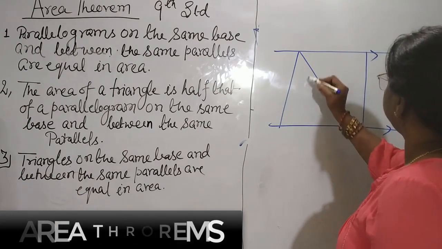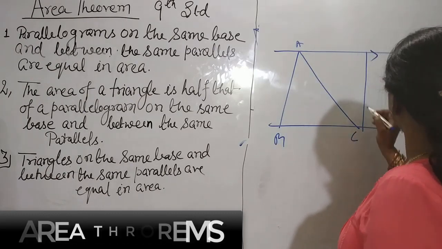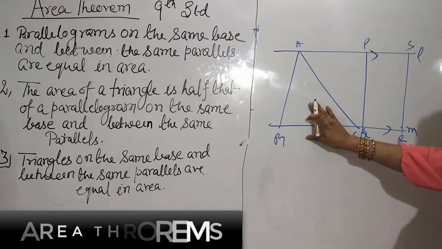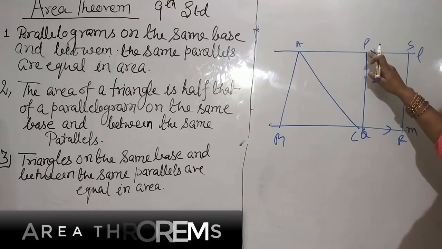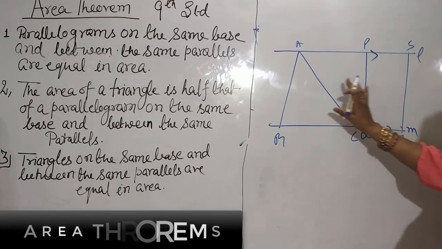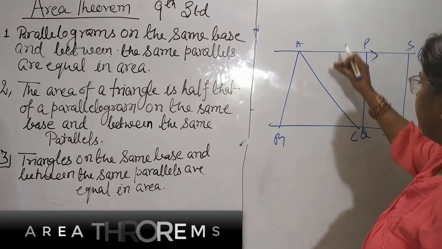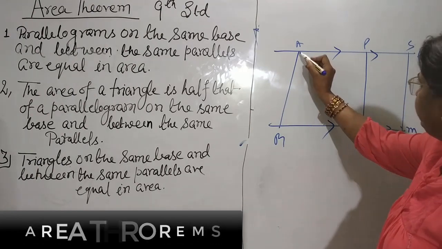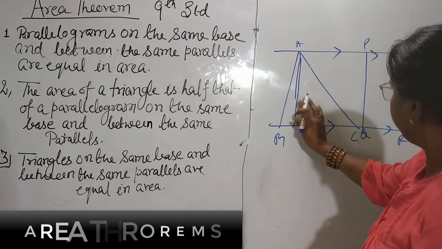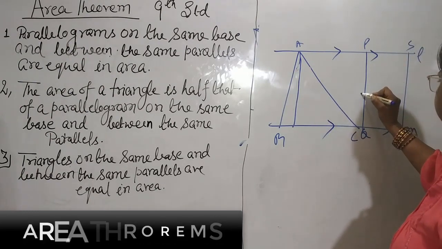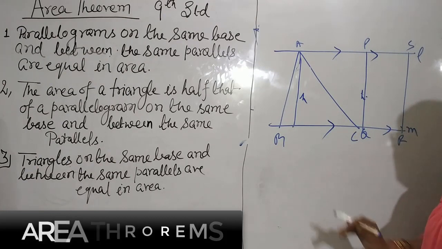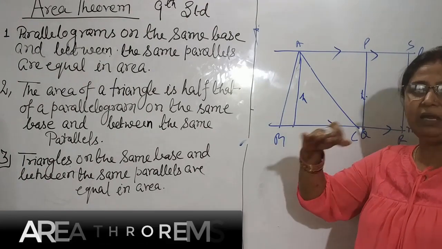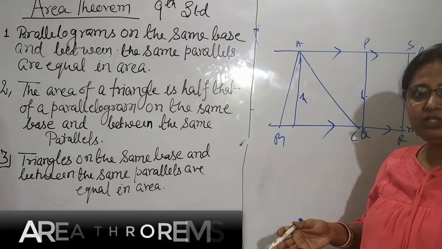Between these parallels, any type of diagrams are given. There are two diagrams: one triangle ABC and another rectangle PQRS. Both diagrams are between the same parallels, and that's why their altitude is the same. If it is H, then they are also H. If two or more diagrams are between the same parallels, then their altitude will always be the same.